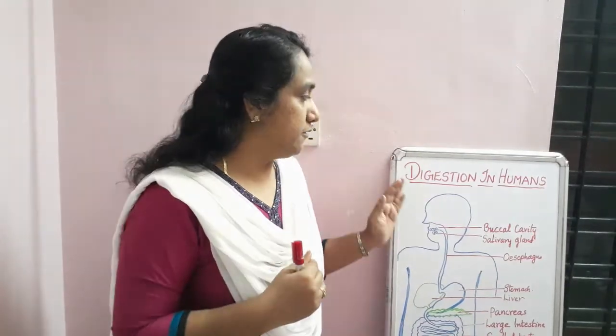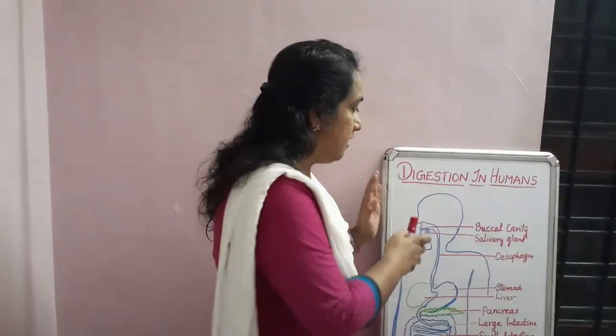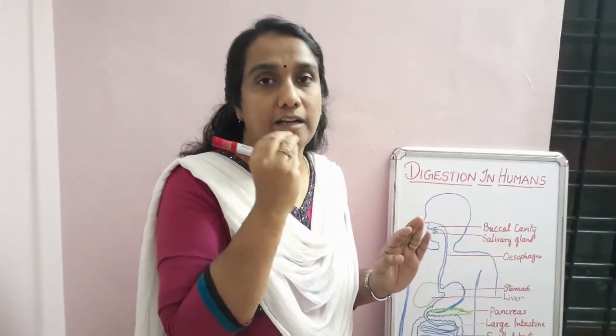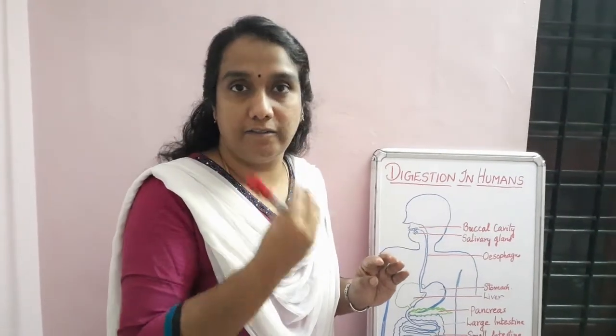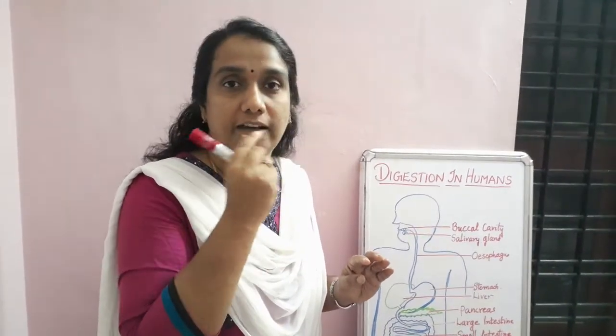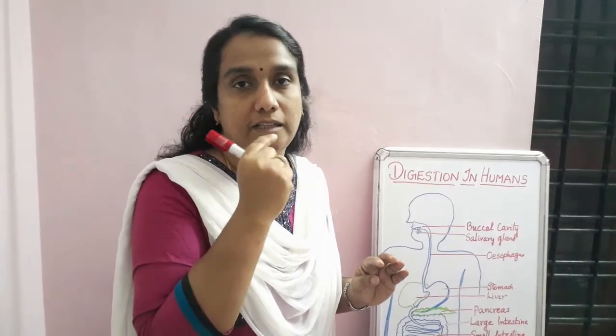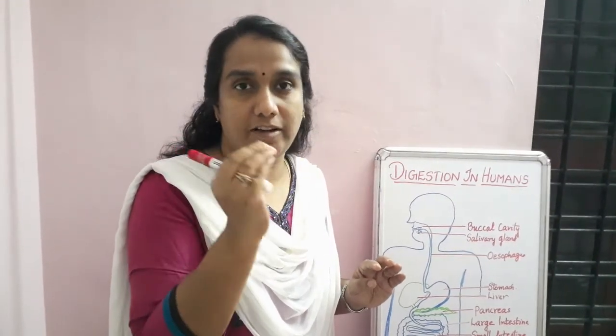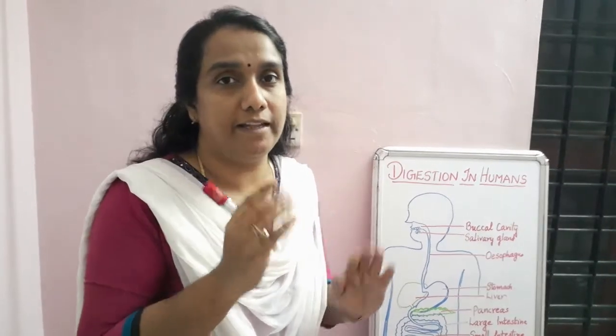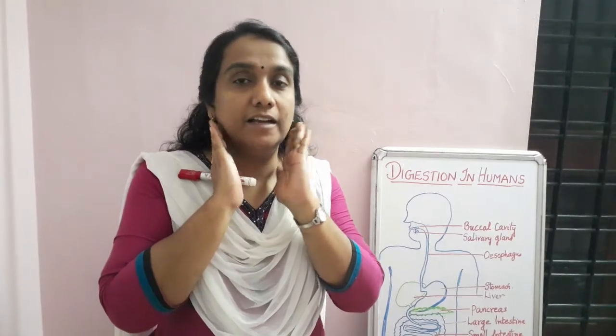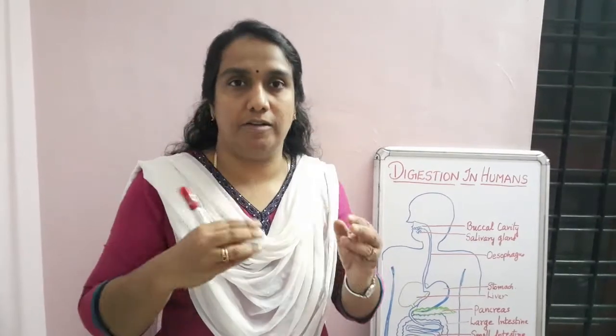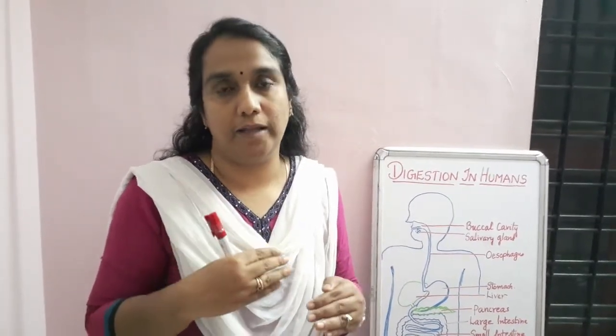Okay, so first of all, just see the picture. You can see first of all digestion takes place inside the mouth with the help of teeth, tongue. We will chew the food. Whatever we are eating, we will chew first in our mouth with the help of teeth, tongue and saliva. Saliva means a fluid which is produced by the salivary glands. Glands means a small sac-like structure which is present all over. Different types of glands are there in our body. One most important gland is the salivary gland.